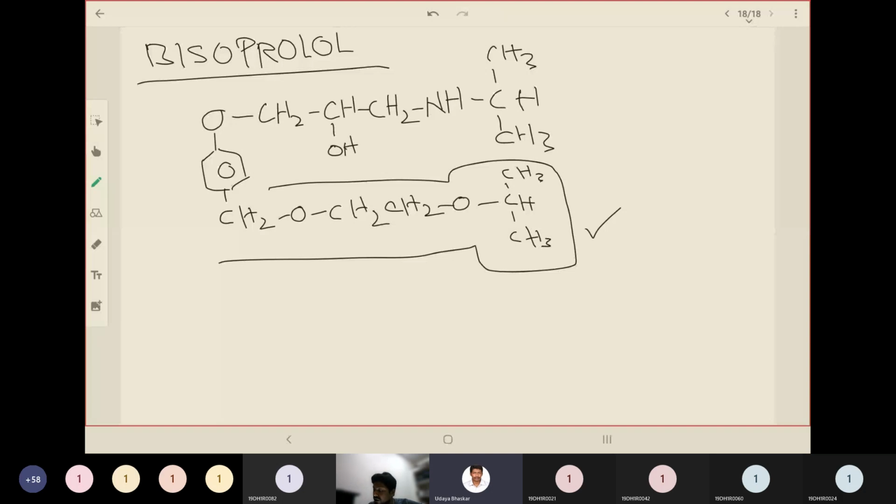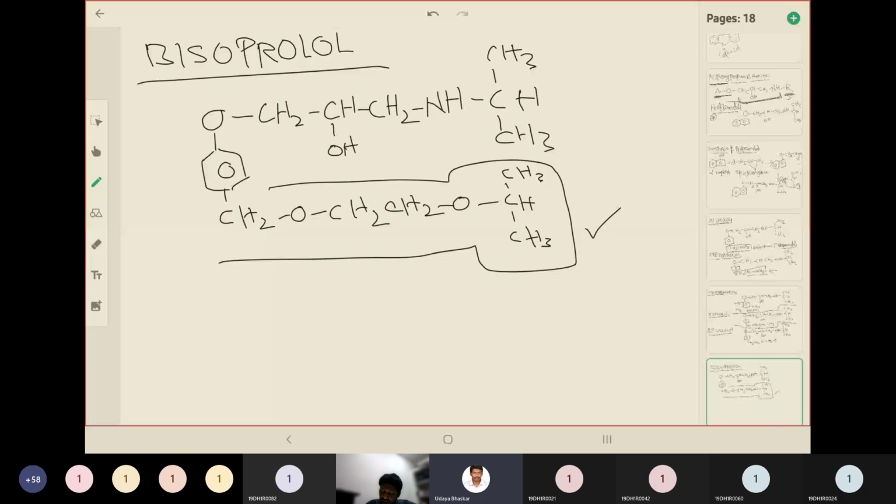When you see beta adrenergic blocking agents, labetalol and carvedilol are two examples of aryl ethanolamines. So we have covered them. And aryl oxypropanolamines, we have covered propranolol, metoprolol, metibranolol, esmolol, betazolol, and bisoprolol.